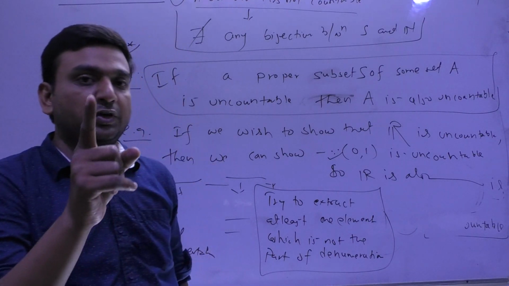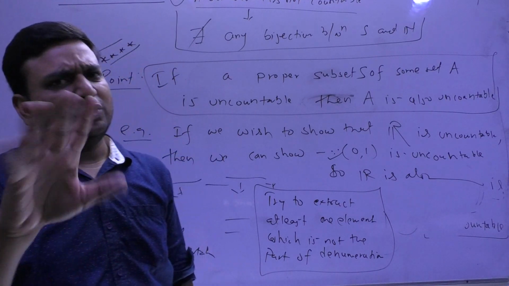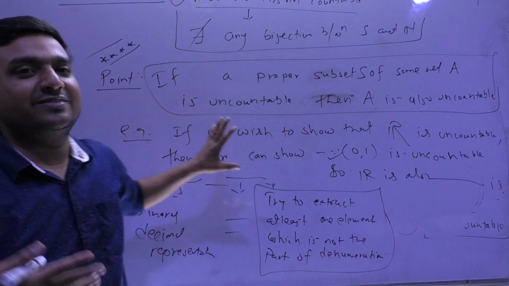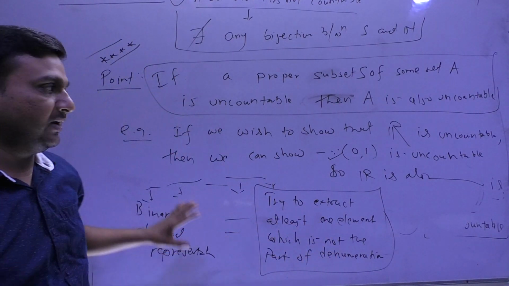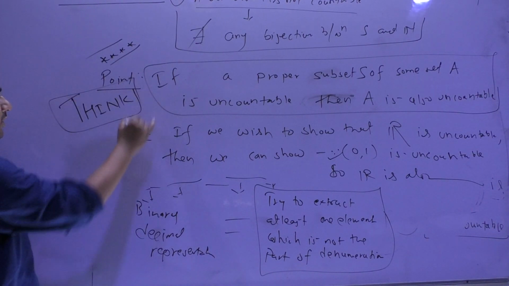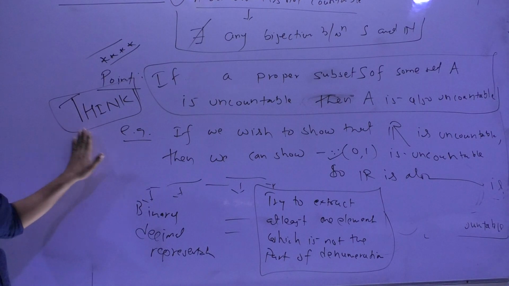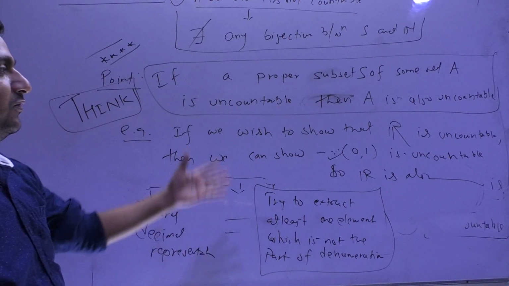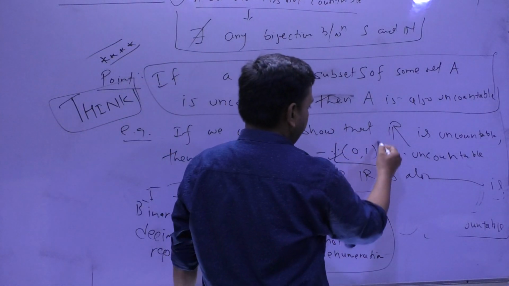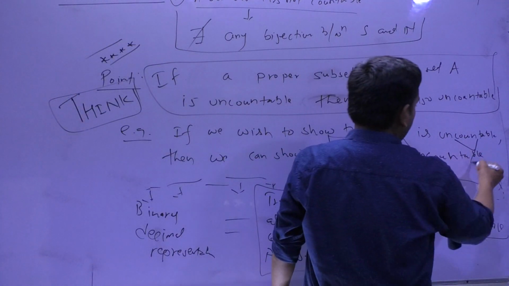Also, the target I have given was finding the bijection between the open interval (0, 1) and the closed interval [0, 1]. All that is solved in your class notes also, which are uploaded in the Telegram group. So I am not bothering about what the answer will be. The answer is already given, but I suggest you think at least, because such beautiful concepts come rarely. So think, then you will realize the beauty in these concepts. In this process we show that any open interval in R is uncountable, so R is uncountable.